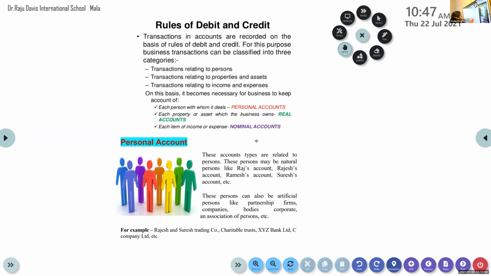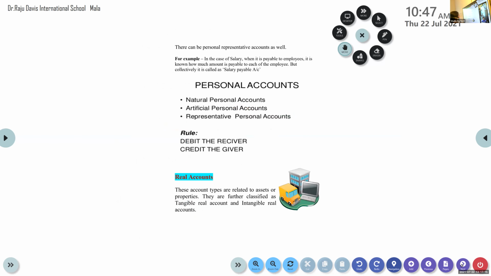Personal account, again we have three types. But just understand, personal account means people, persons. Now what are these personal representative accounts? That means salary. Actually salary is an expense, at the end I'll tell you the difference. But still salary is an expense. You have to give salary to your staff, your employee.